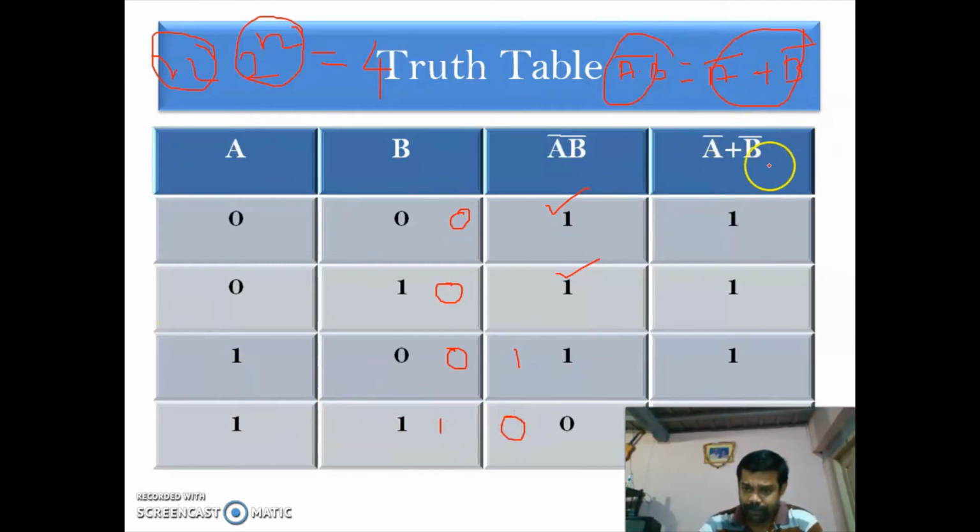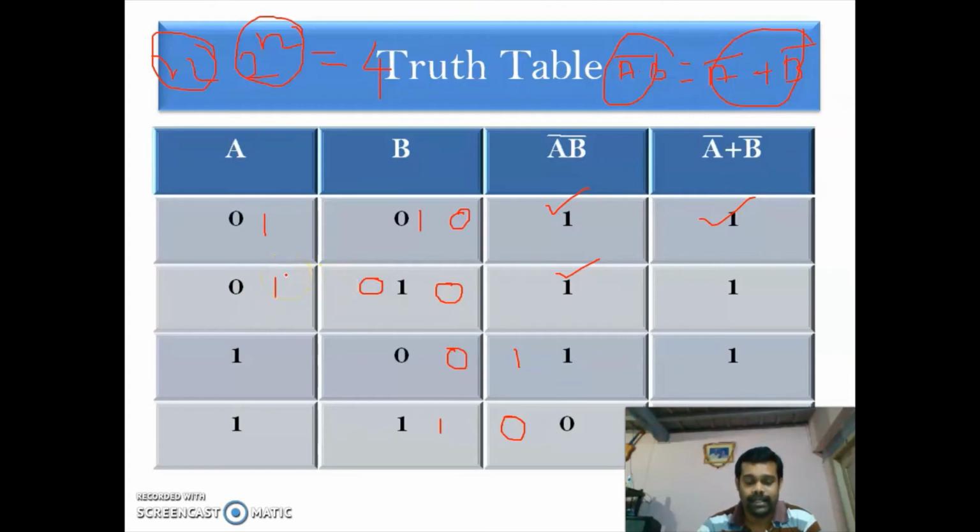Now we have to do this operation, that is A bar plus B bar. This is A. So what is A bar? 1. This is B. What is B bar? 1. Now we have to OR these. A bar plus B bar. What is 1 plus 1? 1. Next, A bar is 1 and here B bar is 0.